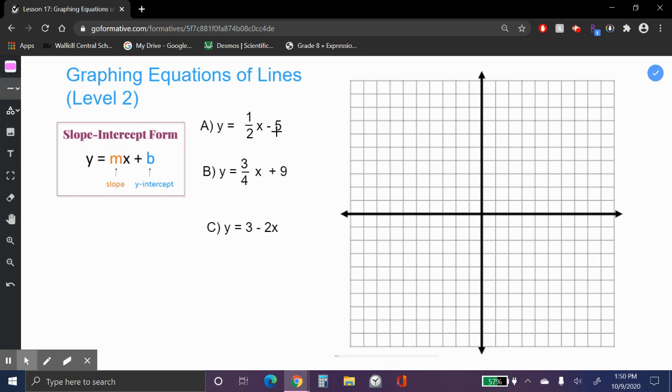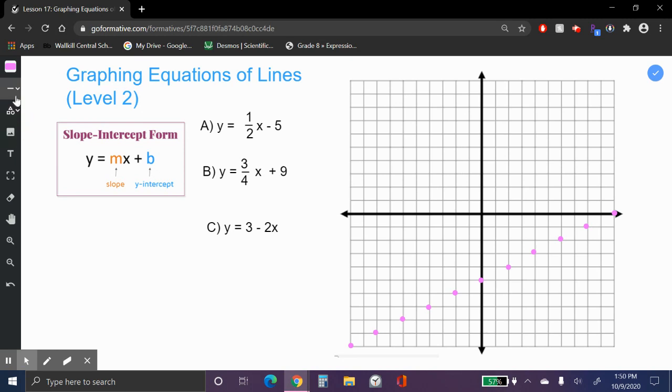So this one, it hits the y-intercept, the vertical axis, at -5. So from the origin, I have to go down 1, 2, 3, 4, 5. Make my dot there. Now to get the next point, I go up 1, since it's positive, to the right 2. Up 1 to the right 2. And you keep going all the way through.